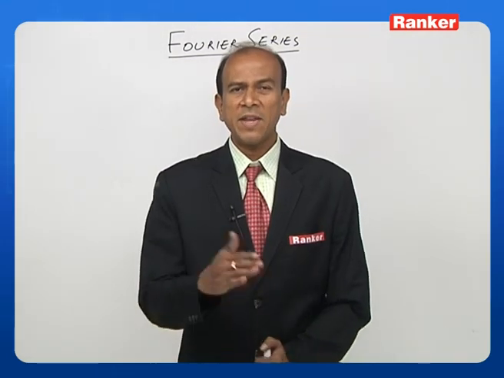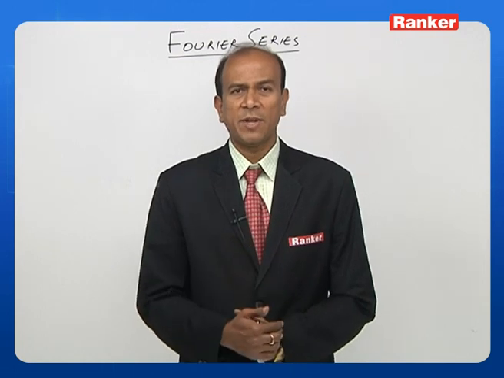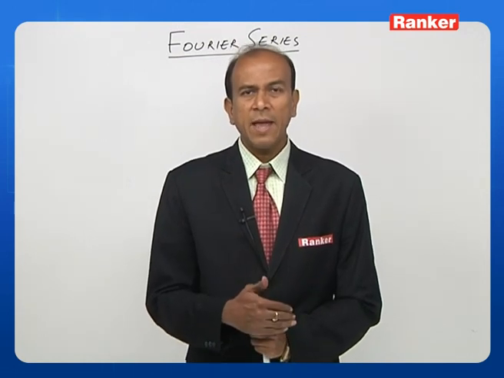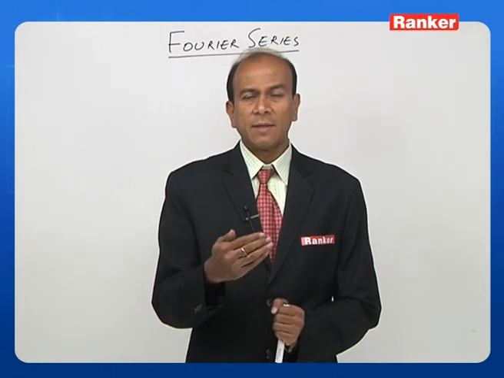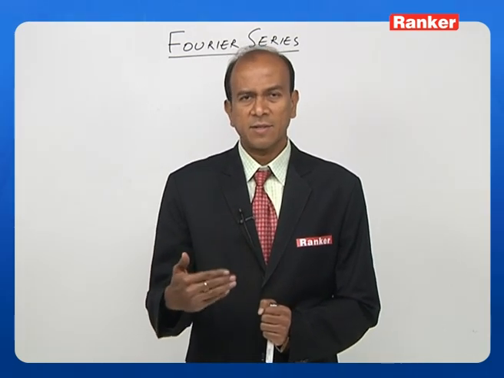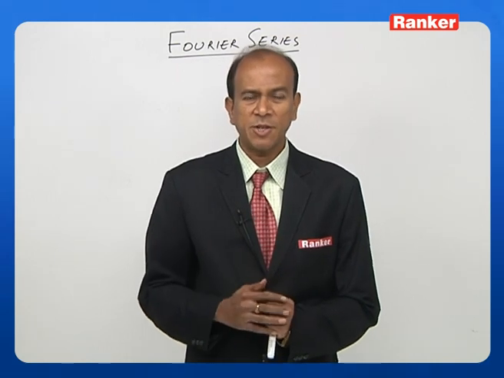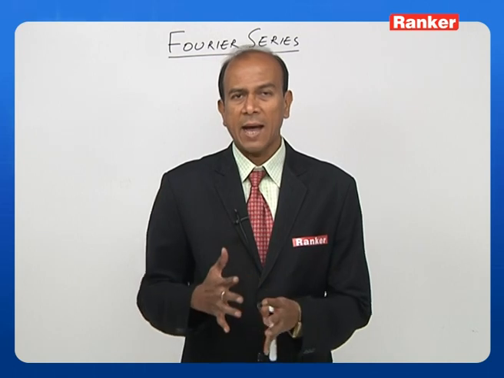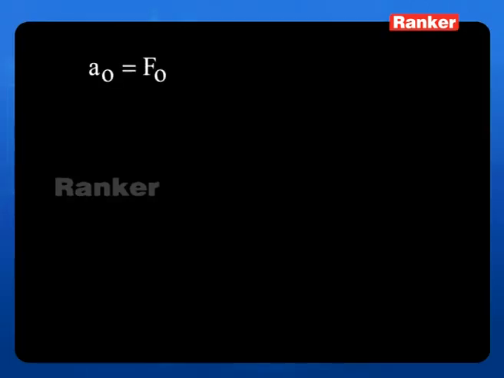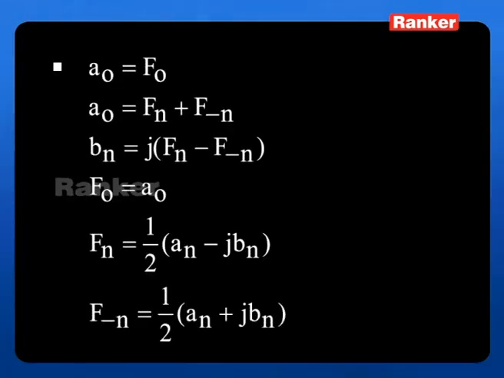Now let us see the various relationships between the three forms of Fourier series which you have seen. That means A0, An, Bn. Then we have seen Cn, phi n, C0. We have already seen those relationships. Now let us see how these Fs and As, Bs are related. First point, A0 is equal to F0, right? Second, An is equal to Fn plus F of minus n. Bn is equal to j times F of n minus F of minus n. Okay, this is one side relation.